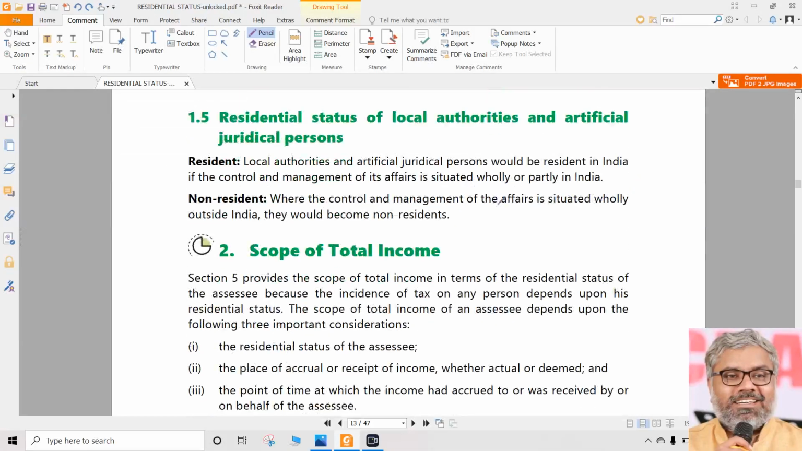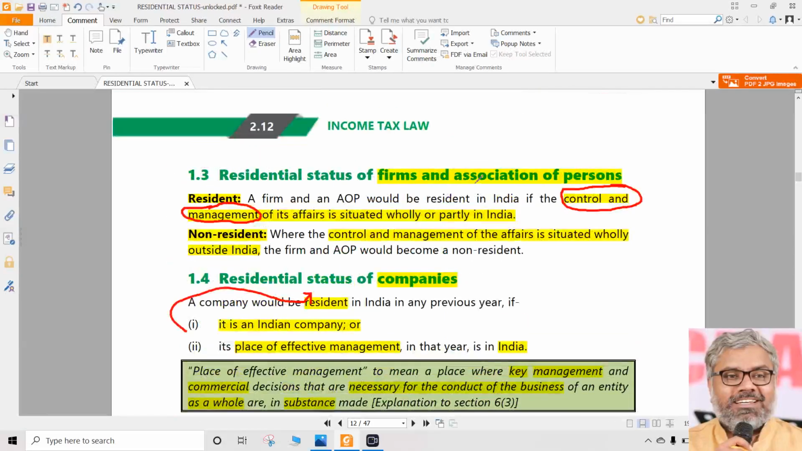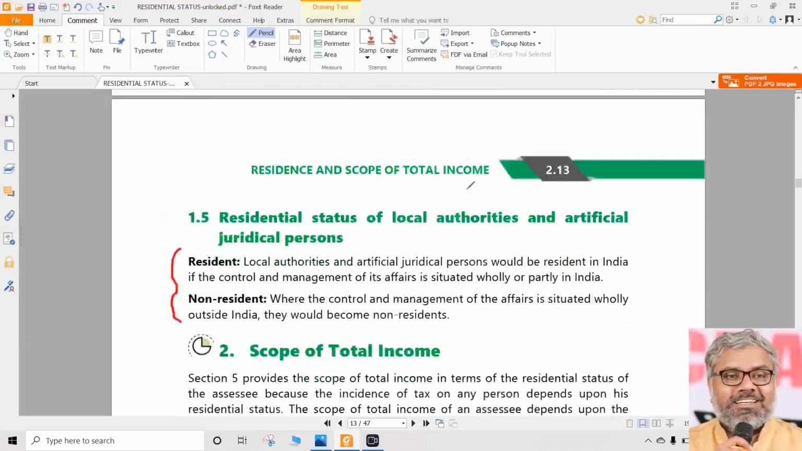Once again, we have one more thing. No need to worry about local authorities and artificial juridical persons. Same. Actually, this 1.5 and 1.3 are one and the same. There is nothing new here.